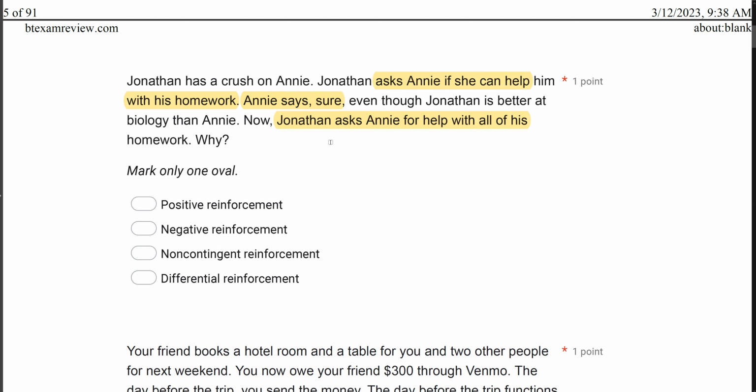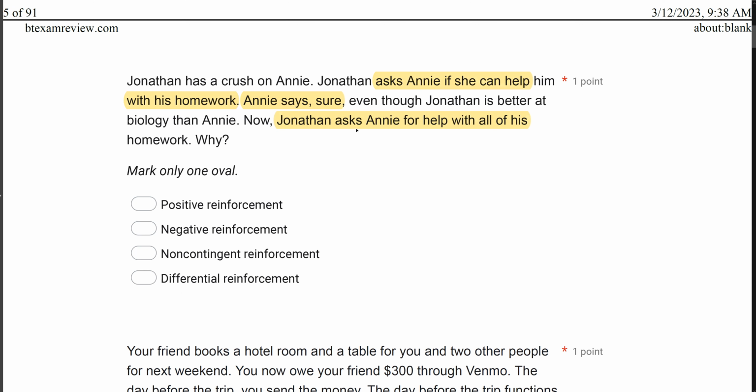Is it negative reinforcement? Negative reinforcement, we're taking away something. It's not non-contingent because it is a contingency, right? Non-contingent reinforcement is an antecedent intervention on a schedule. This is not non-contingent. There's a contingency. And it isn't differential reinforcement because no extinction is at play. So Jonathan asking Annie for help with all of his homework is due to positive reinforcement.